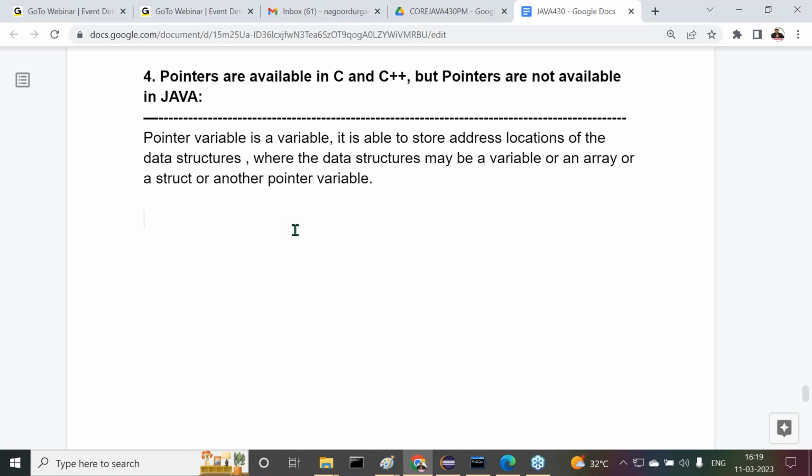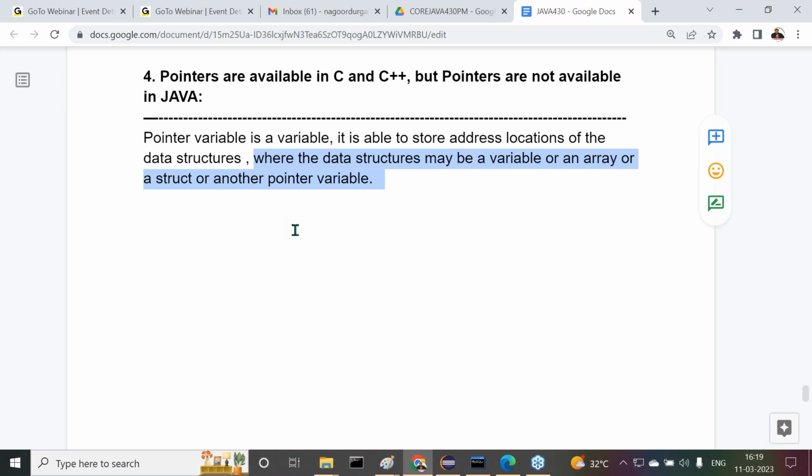If I go for the definition, a pointer is a variable. It is able to store address locations of data structures, where the data structures may be a variable or an array or a structure or another pointer variable.